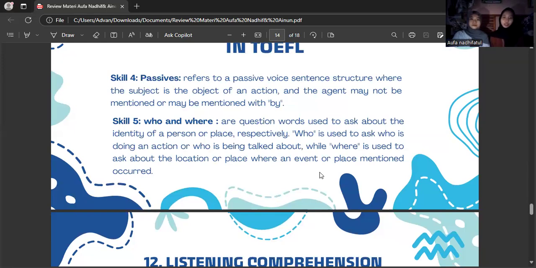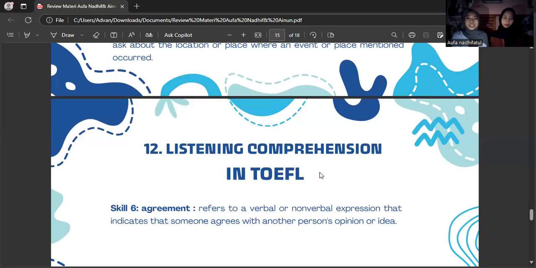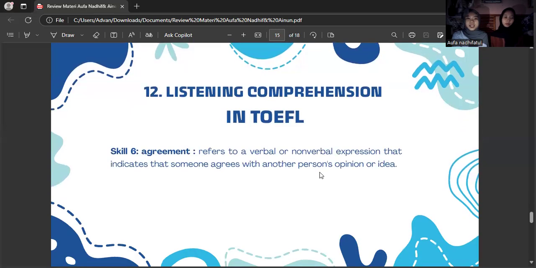Who is used to ask who is doing an action or who is being talked about, while where is used to ask about the location or place where an event or place mentioned occurred. Next, skill 6, agreement, refers to a verbal or non-verbal expression that indicates that someone agrees with another person's opinion or idea.